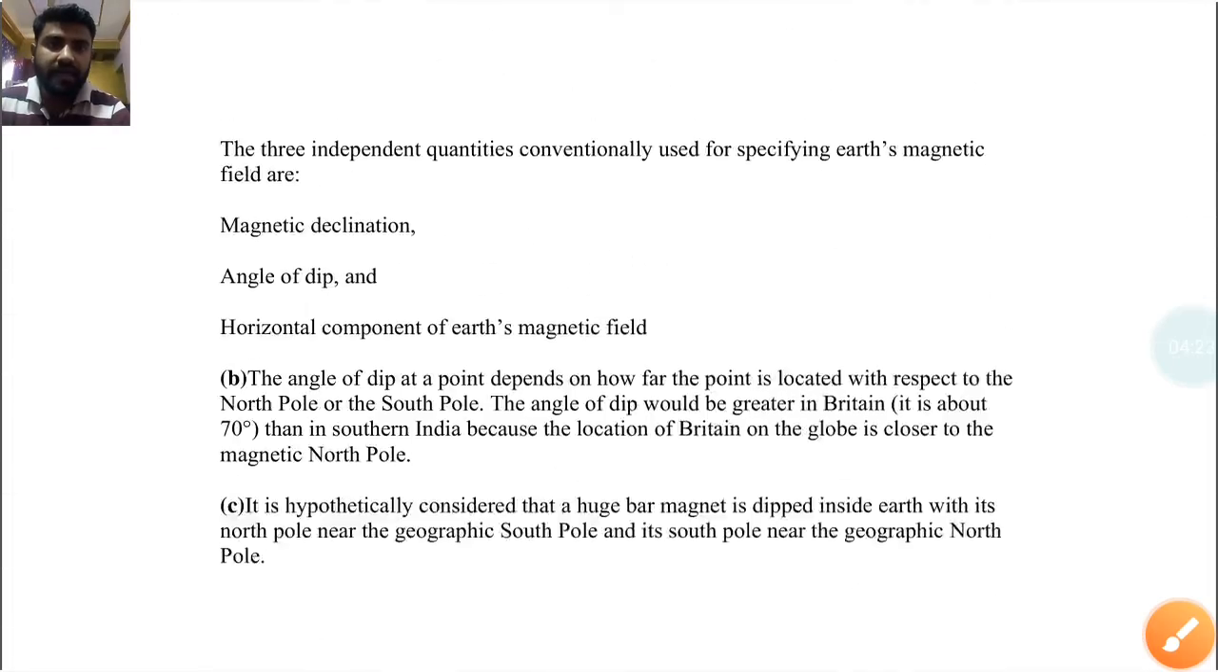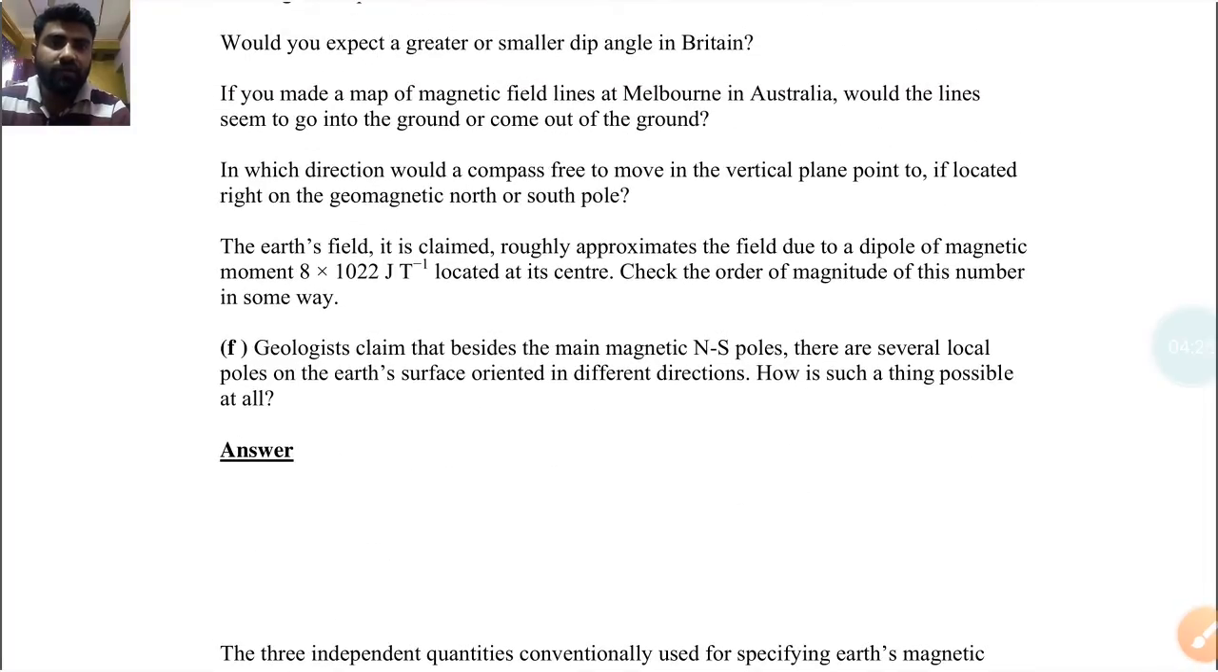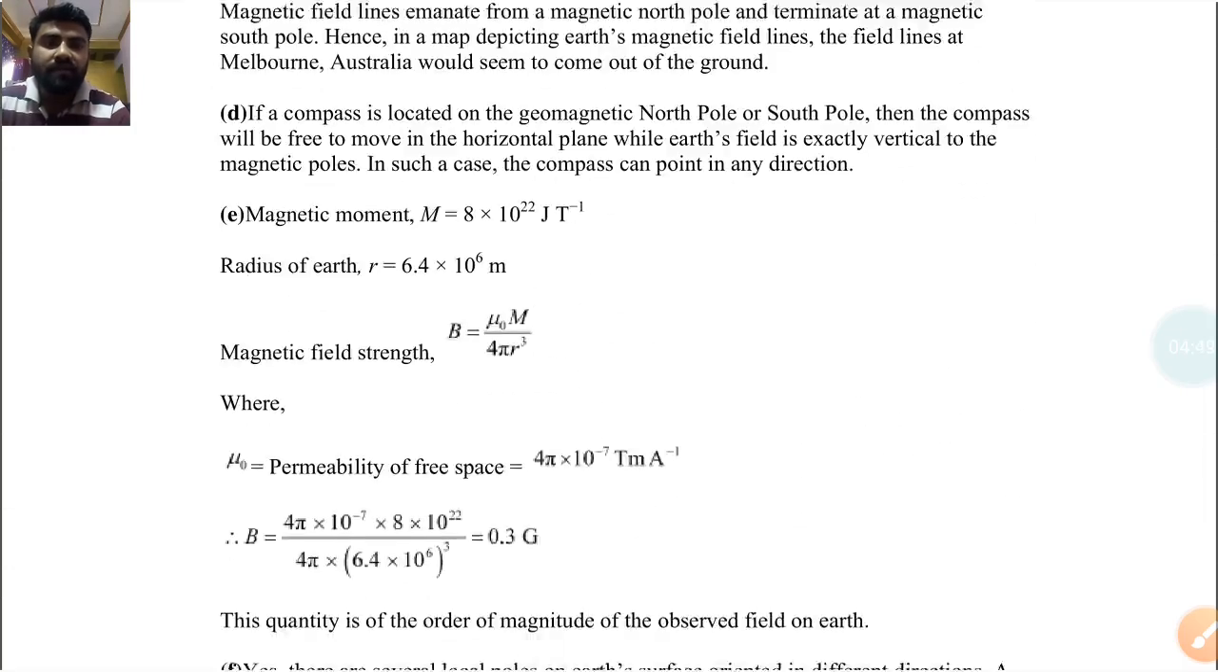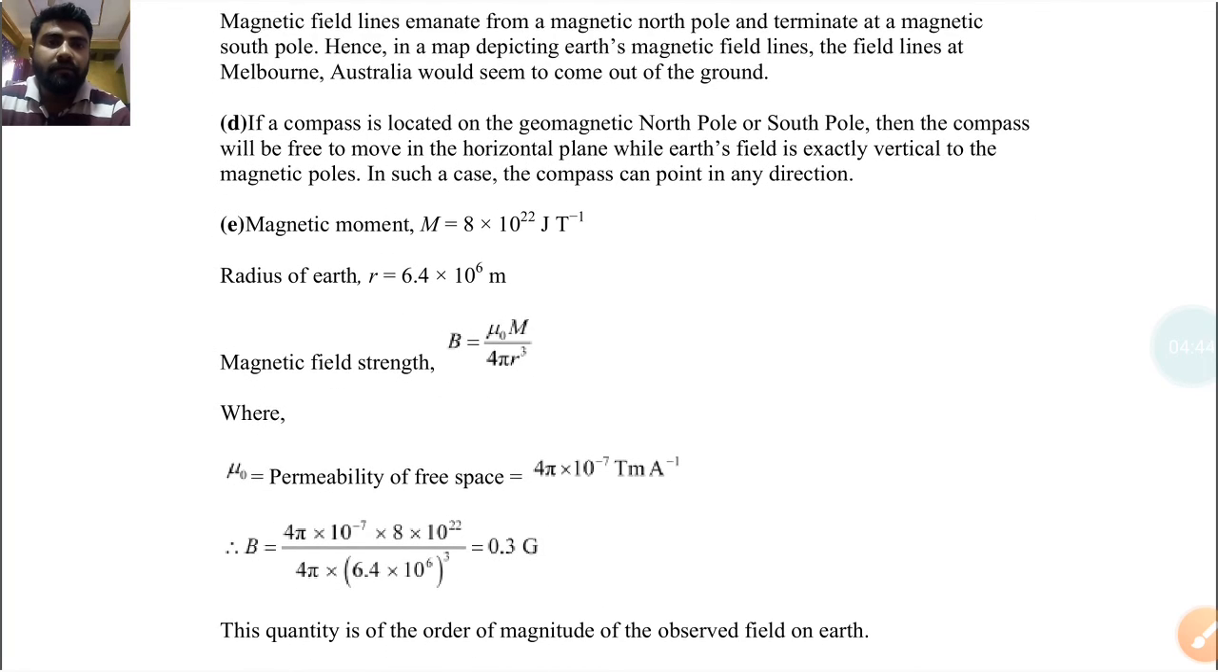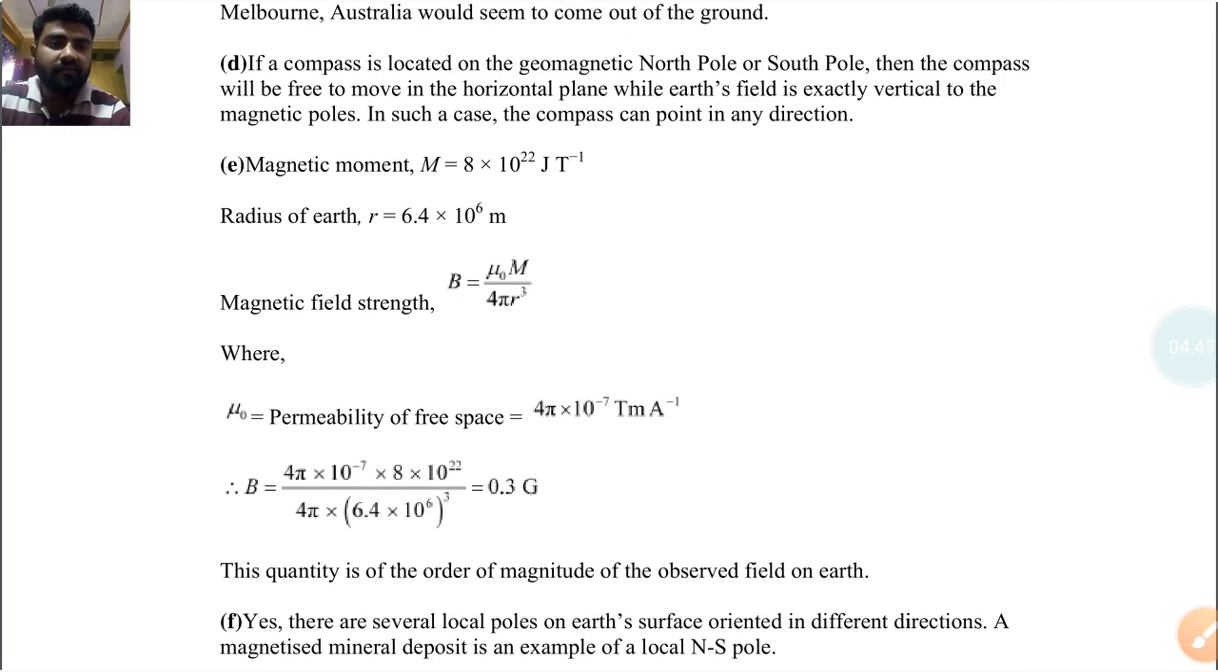And the last question: a geologist claims that besides the main magnetic N-S poles, there are several local poles on Earth's surface oriented in different directions. How is such a thing possible at all? So yes, there are several local poles on Earth's surface oriented in different directions. A magnetized mineral deposit is an example of a local north-south pole.